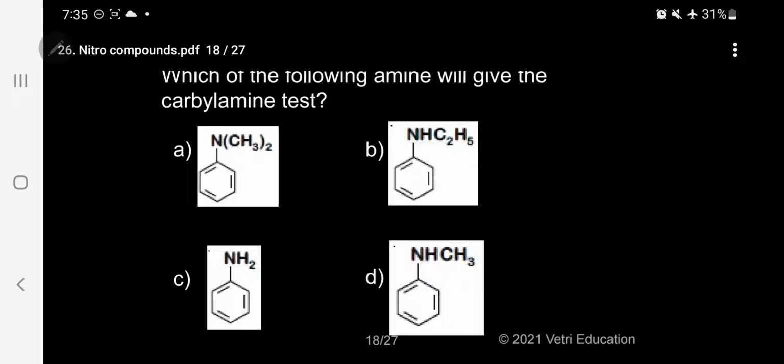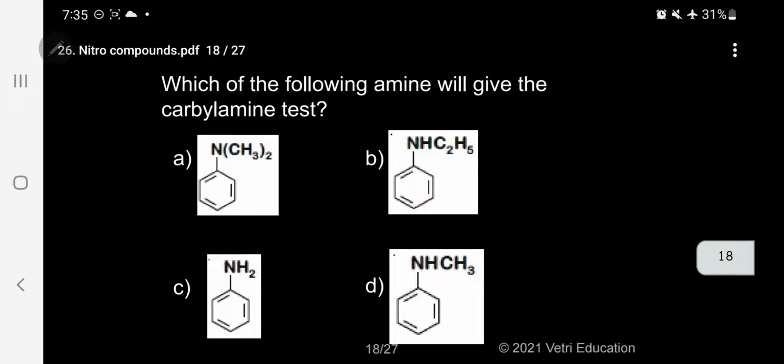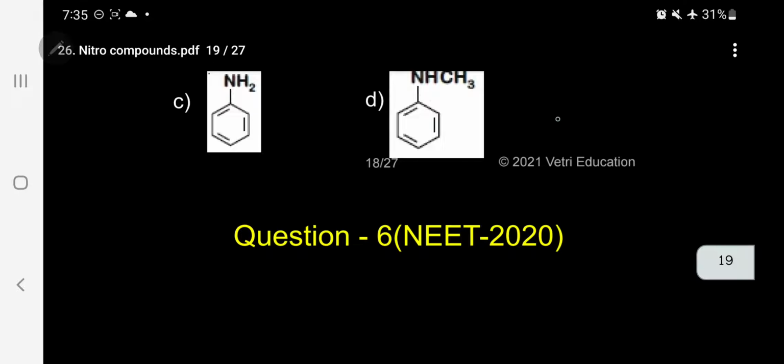Just see, this is not tertiary, this is secondary, this is primary, this is secondary. So the answer should be very, very easy. This is the example for this question. Aniline is the correct answer. Let me explain, kindly follow. In what way will it form this carbylamine? So let me take an example.